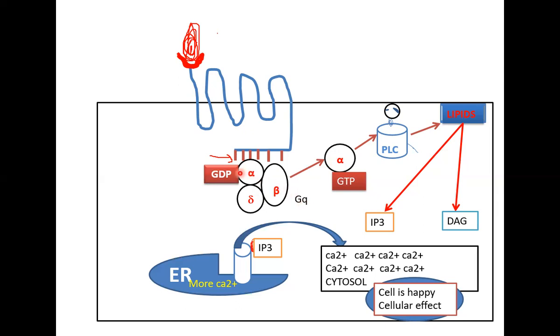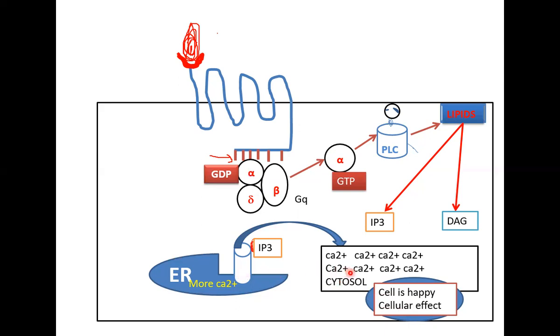So here, the alpha subunit is activated and now converted from GDP to GTP. And because of that, it has detached from the beta and gamma subunits. So now I have there my alpha GTP. Don't forget that I want a cellular effect where calcium should come to the cytosol. And when that happens, the cell will be happy. Okay? So they call it the cellular effect. The effect that I want from the drug is happening. Why? Because calcium has been released from the endoplasmic reticulum to the cytosol.